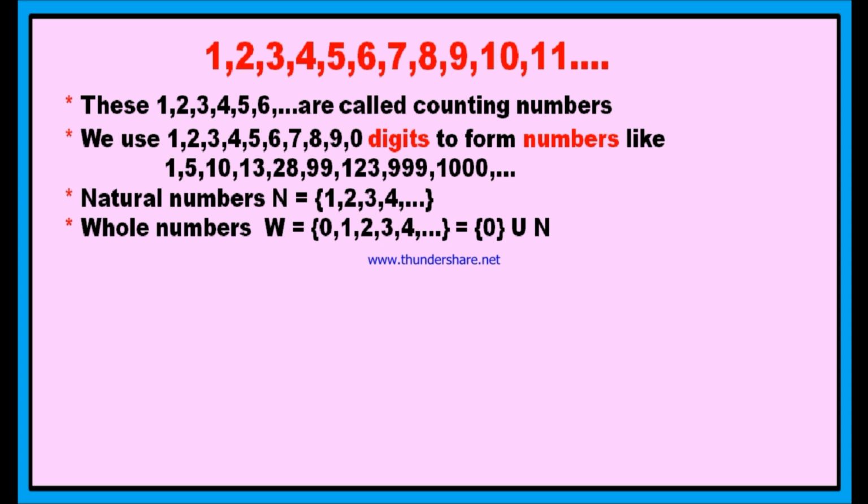And this set of whole numbers is represented by the letter W. This set of whole numbers is nothing but the set of natural numbers plus 0. If you add 0 to the set of natural numbers, you will get the set of whole numbers. Therefore, you can write the set of whole numbers as 0 union N. Union means you have to sum up natural numbers plus the number 0. You will get the set of whole numbers.